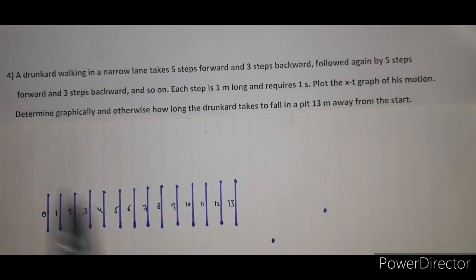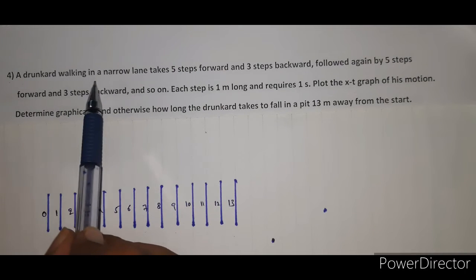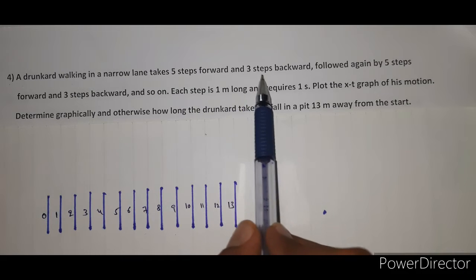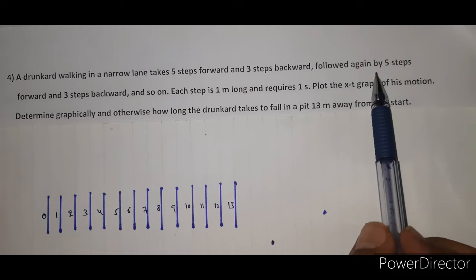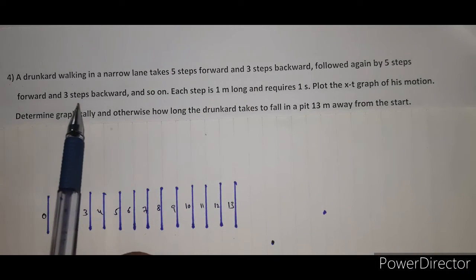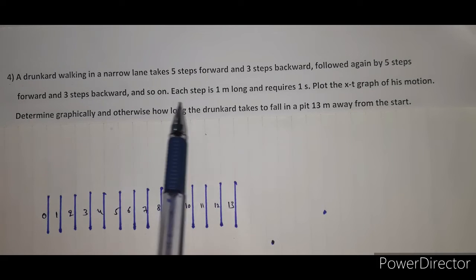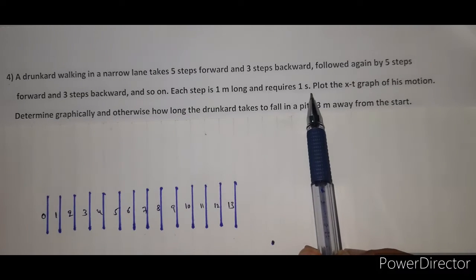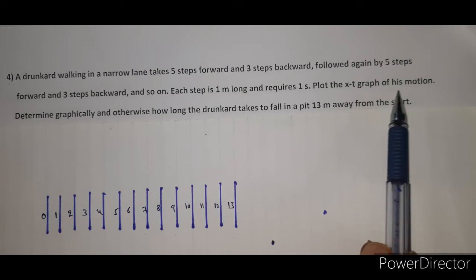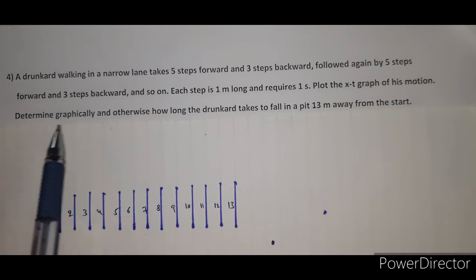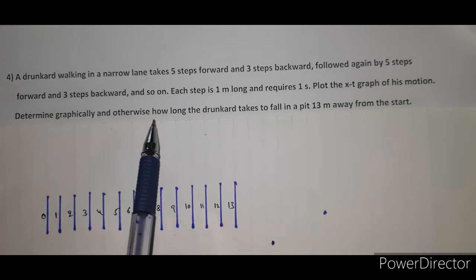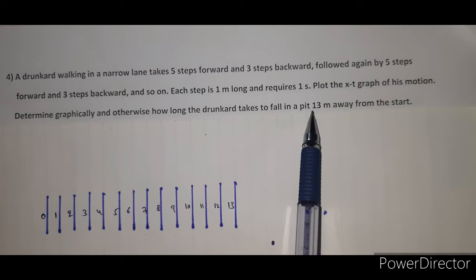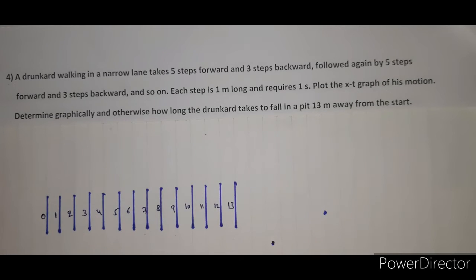In this problem, a drunkard walking in a narrow lane takes 5 steps forward and 3 steps backward, followed again by 5 steps forward and 3 steps backward, and so on. Each step is 1 meter long and requires 1 second. Plot the x-t graph of his motion. Determine graphically and otherwise how long the drunkard takes to fall in a pit 30 meters away from the start.